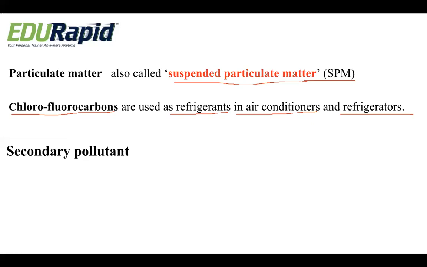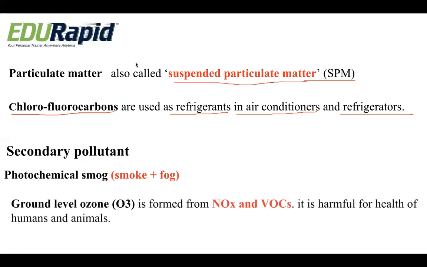Next, we'll move on to the secondary pollutants. First and foremost, we have photochemical smog. This photochemical smog is formed by the combination of smoke released into the atmosphere plus the fog present in the atmosphere. Together they form photochemical smog. The combination of smoke and fog happens with the help of sunlight, so it is called photochemical smog.